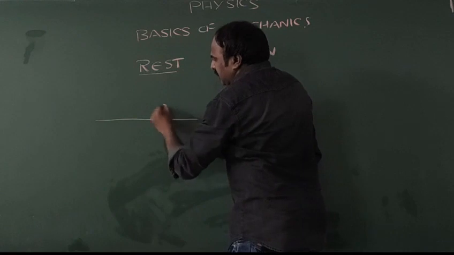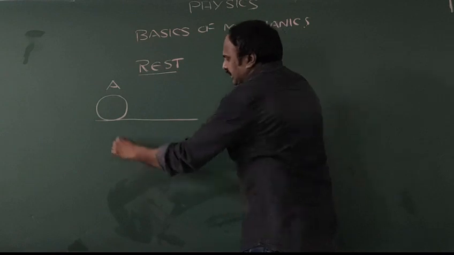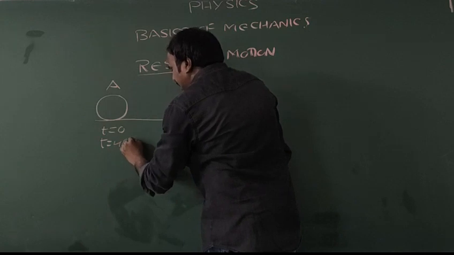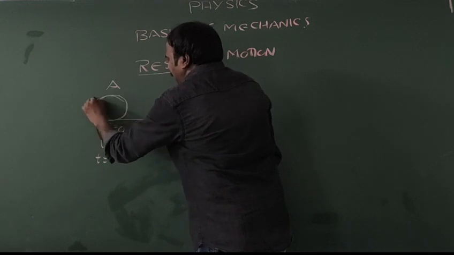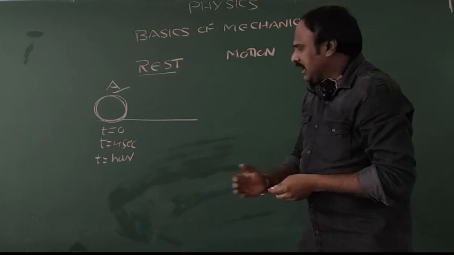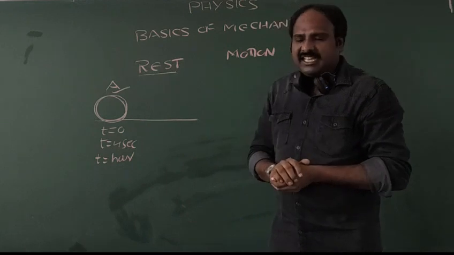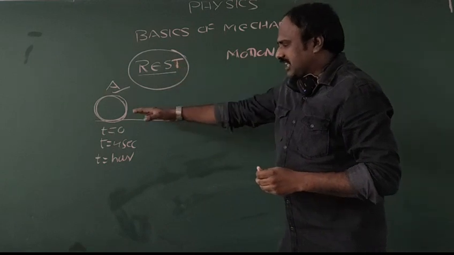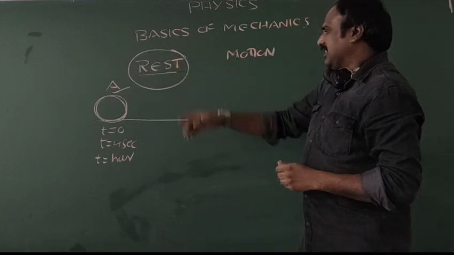See, this is the ground. We are going to take a body which is at point A. At the 0th second, the body is at A. After 4 seconds, the body is again at point A, and after 1 hour, the body is again at point A. Then the body is said to be at rest. It means that even as time changes, the position of the body is not changing. Such a property of a body is called rest. In one word, with respect to time, if the position does not change, such a property is called rest.